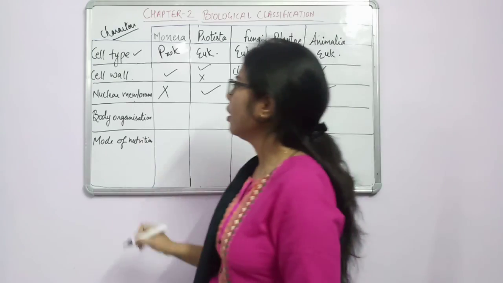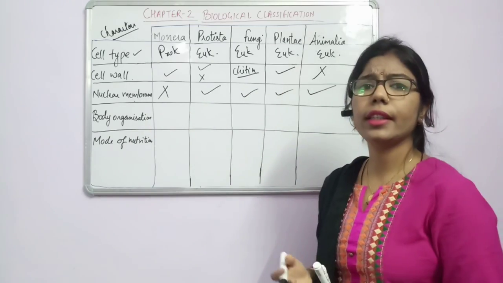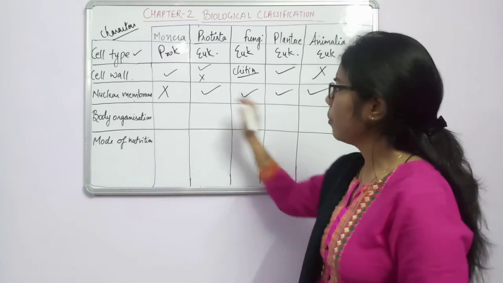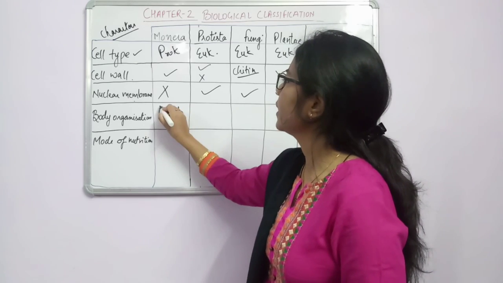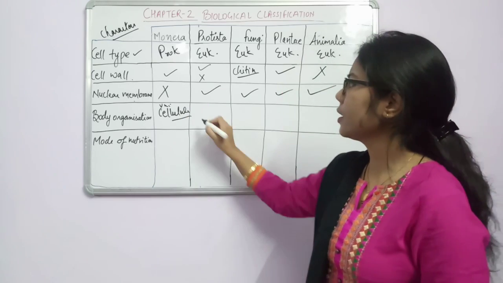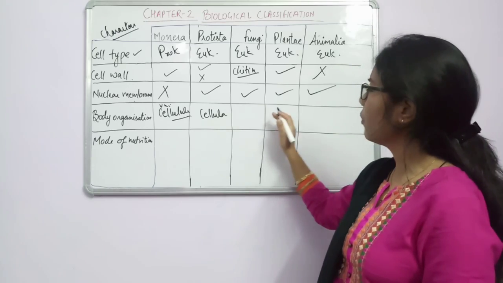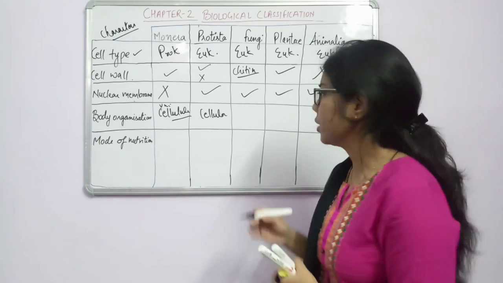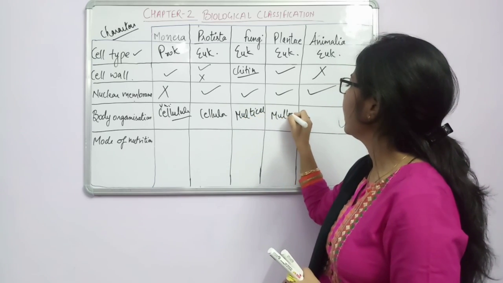Fine. Now the third one, body organization. What is the meaning of body organization? Whether it is unicellular or multicellular. So here, if you start from Monera, it will be cellular structure, or we can say unicellular, only one cell. Fine. As we move towards Protista, again it's cellular. Now as we move toward fungi, Plantae and Animalia, there will be some change, and they will form multicellular organisms.